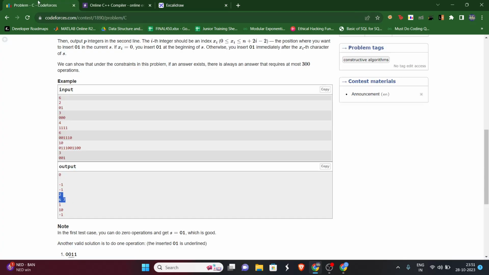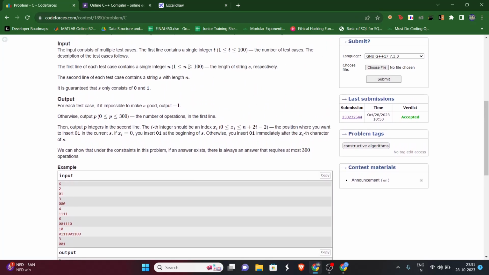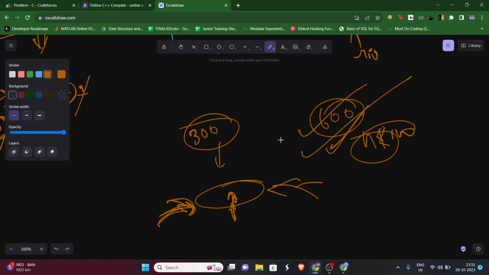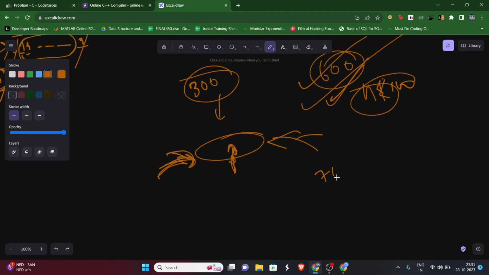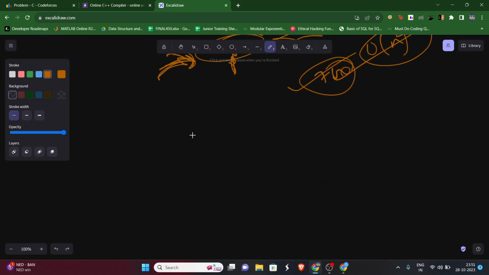If you notice in the question, x will be less than 100, so overall the size will become at max 700, right? So that's nothing to worry about. We can simply run O(n squared), anything we want, and we don't need to worry about it. Now the only thing we are concerned with right now is, let's say, different characters. If these are different, this and this are different, we can simply cancel this out. Okay, that's fine, let's cancel this.